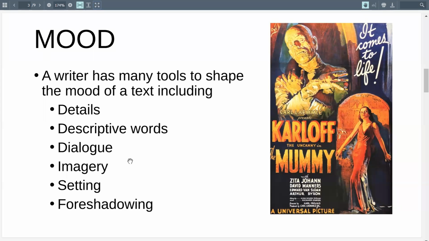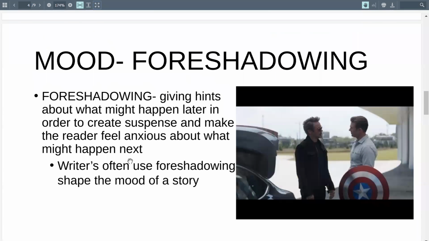If it's a horror movie like The Mummy right here, they start right off the bat, even in the exposition, and start setting the mood for that story. Even if we don't know what the conflict is, mood is usually established right off the bat, right? That we're going to at least know that there's some type of threat, some type of danger.